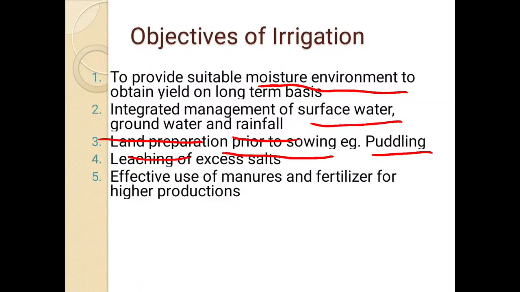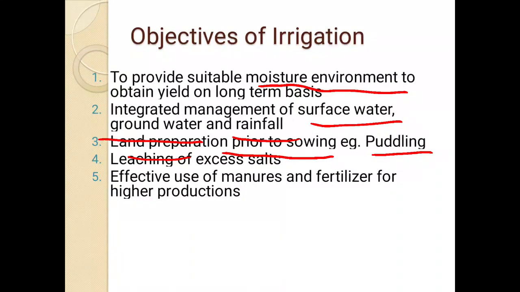Then effective use of manures and fertilizers for higher production. When we apply more manures, high quantity manures or fertilizers, then we require irrigation. When you don't have irrigation, you can't apply more fertilizers or more manures. When you want to apply fertilizers and manures at the correct time in the right quantity, and sometimes you don't need to apply more, then you can apply a small quantity.